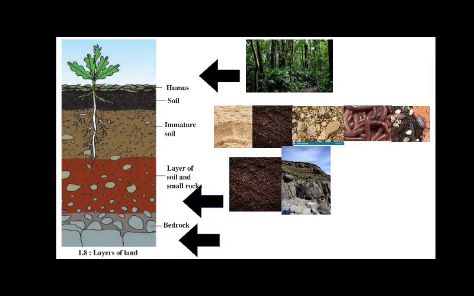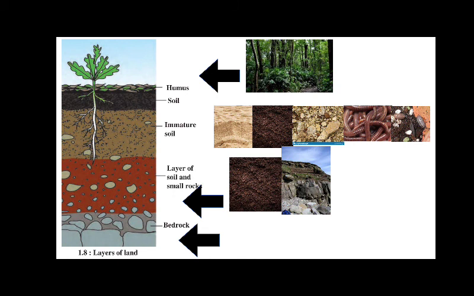It is usually found in dense forest. The land below this is full of sand, soil, small stones, worms and insects. You can see in the picture, this is the composition of immature soil. So it consists of sand, soil, small pieces of rocks, worms and insects.